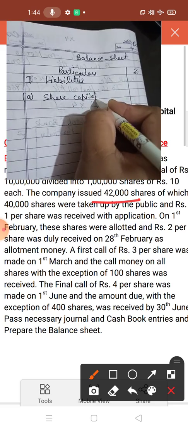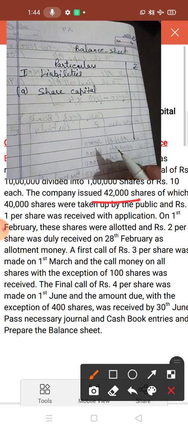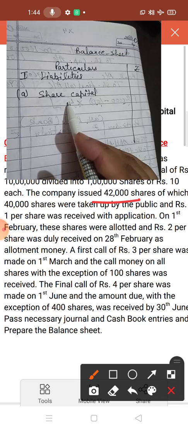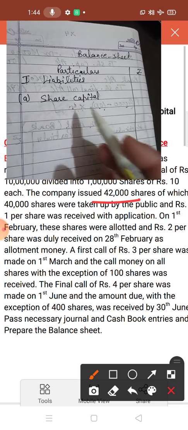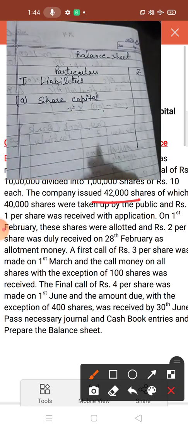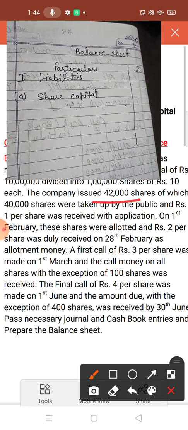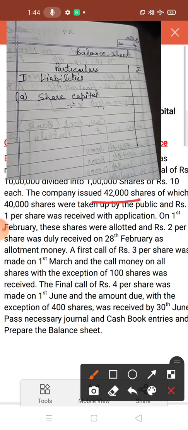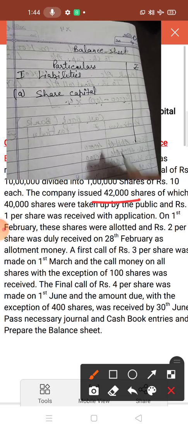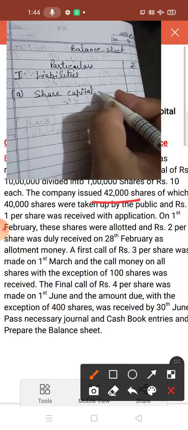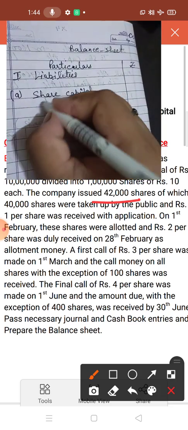So in share capital, which capital do you have to write down? You have to write this from the notes to account. And in notes to account, you have written 3 types of capital. First is authorized, second is issued, then third is subscribed. So here you have to write down subscribed capital.